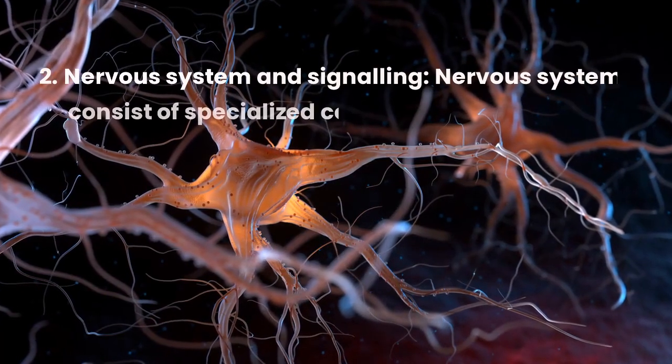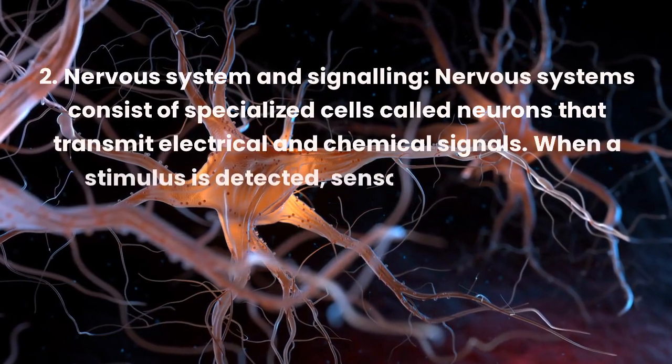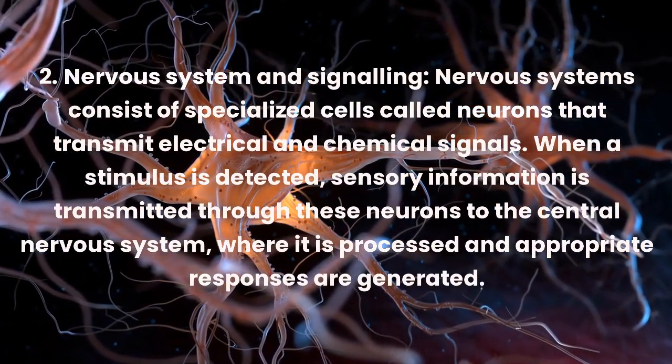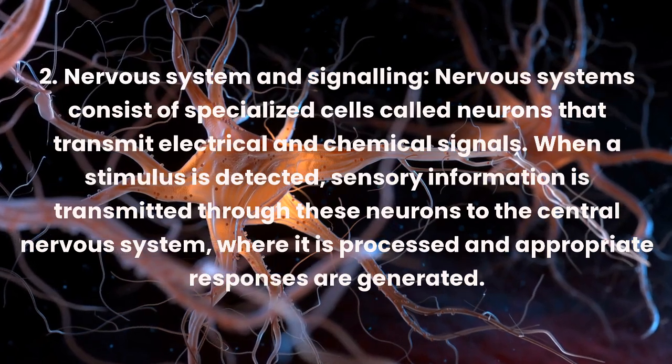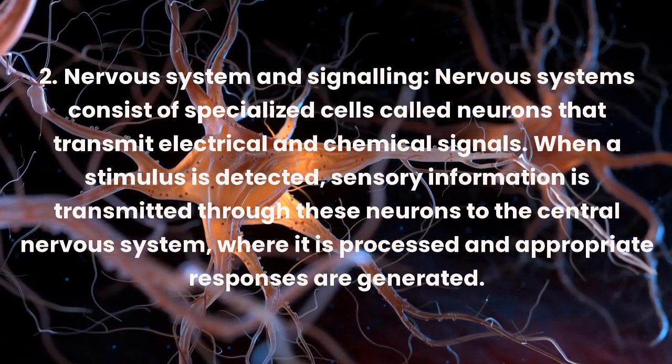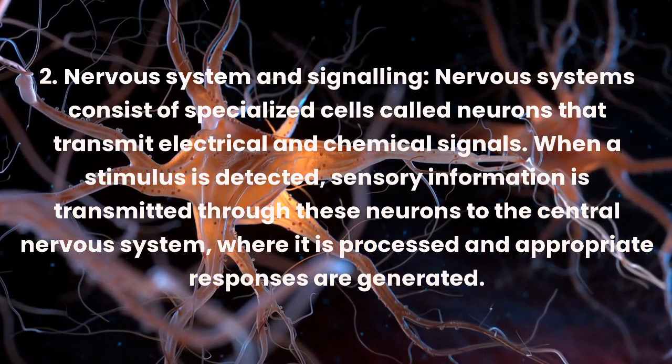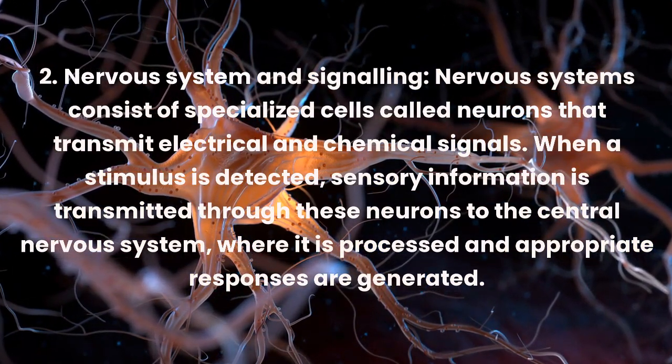2. Nervous system and signaling. Nervous systems consist of specialized cells called neurons that transmit electrical and chemical signals. When a stimulus is detected, sensory information is transmitted through these neurons to the central nervous system, where it is processed and appropriate responses are generated.